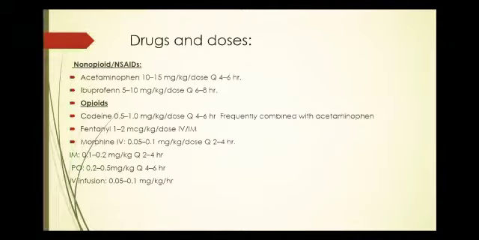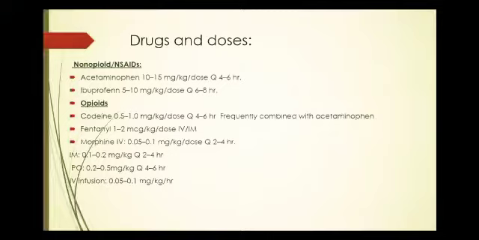While the opioid analgesics are potent analgesics, they relieve any type of pain. Mostly they are used to treat post-operative pain, and they act mainly on the level of cortex in the CNS and produce addiction. Here are some examples of non-opioid NSAIDs with their doses. Acetaminophen 10 to 15 mg per kg, every 4 to 6 hours. Ibuprofen 5 to 10 mg per kg, every 6 to 8 hours.